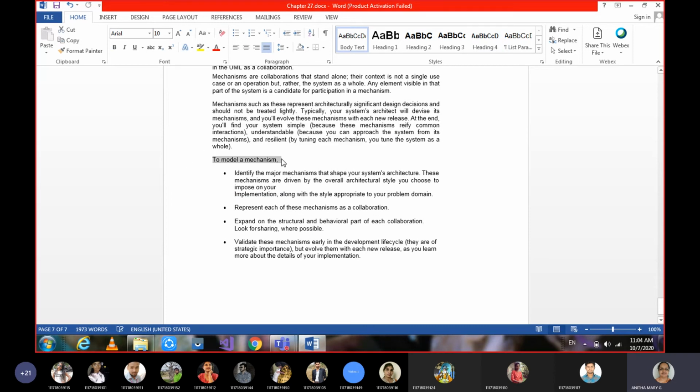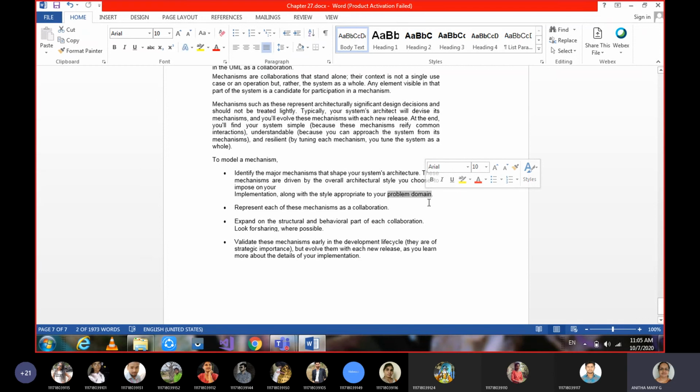To model a mechanism, first we need to identify the major mechanisms that shape your system's architecture. What are the procedures you are thinking of? It all depends on which architecture you have taken to develop your system. The mechanisms are driven by the overall architecture style, implemented in a style appropriate to your problem domain.